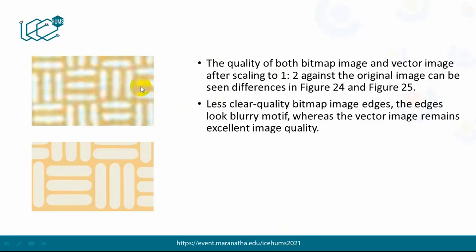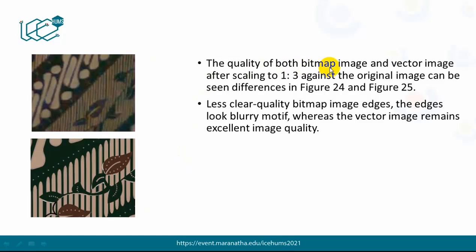Let's see the quality of the bitmap image and the vector image after scaling 1:2 against the original image. We see in the two pictures that the bitmap image has less clear quality at the edges. The edges look blurry, whereas the vector image remains excellent in image quality.